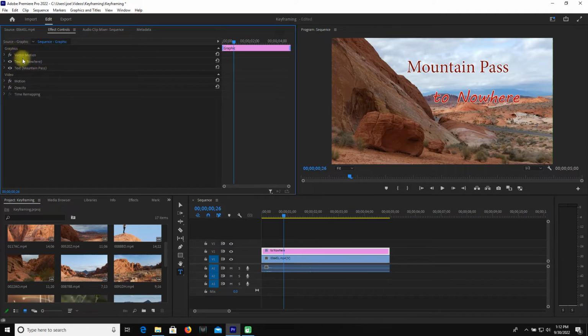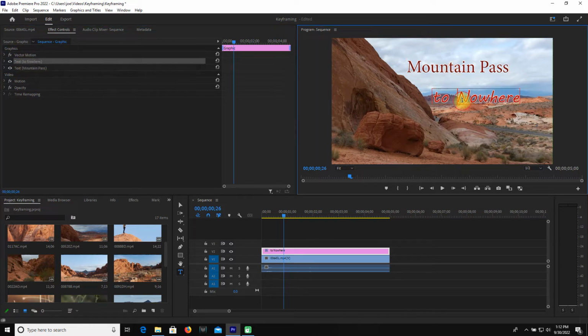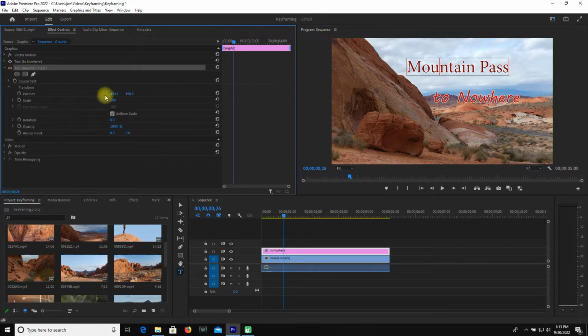So under graphics, you'll notice that my two layers of text are actually in two separate text boxes. Okay. And when I click on the text box, it'll highlight over here in the graphics panel. And then once I hit the disclosure triangle and I see transform, I'm able to go over and independently move the items on this panel.